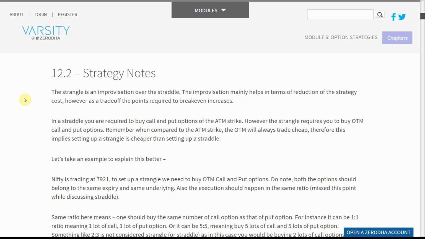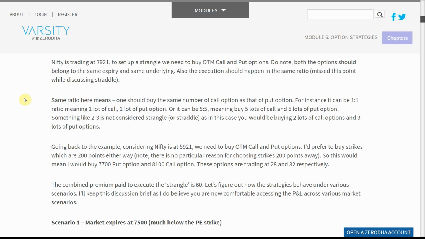Let's take an example to explain this better. Nifty is trading at 7,921. To set up a strangle, we need to buy OTM call and put options. Note: both the options should belong to the same expiry and same underlying. Also, the execution should happen in the same ratio. Missed this point while discussing the straddle. Same ratio here means one should buy the same number of call options as that of put options.